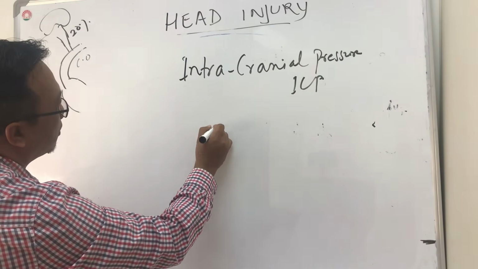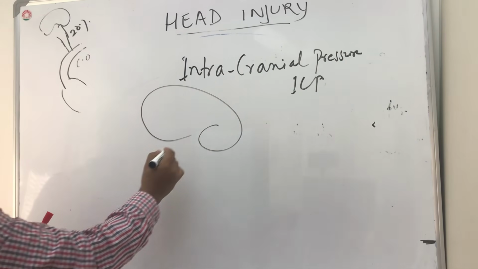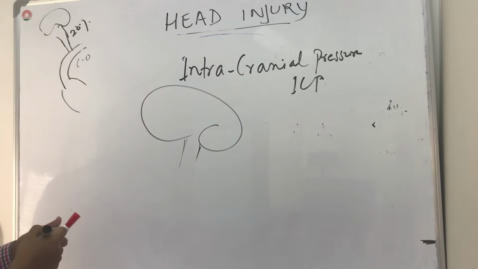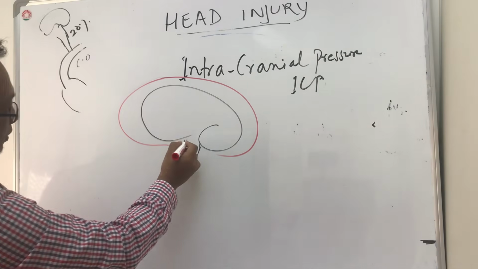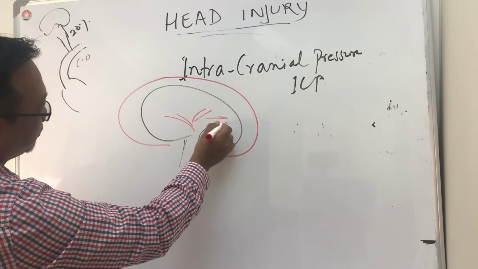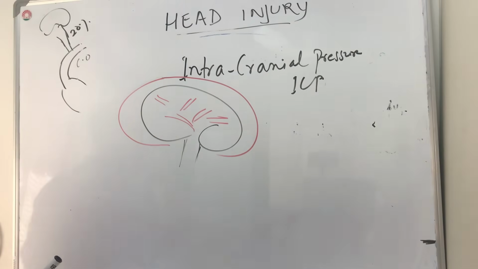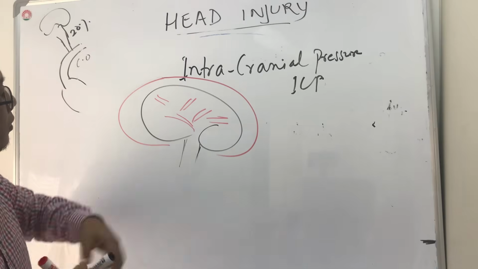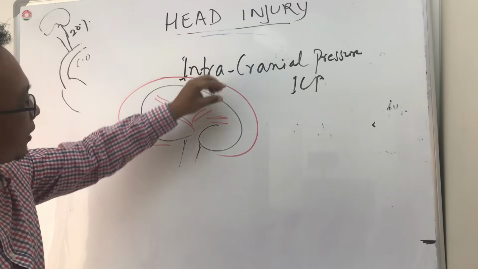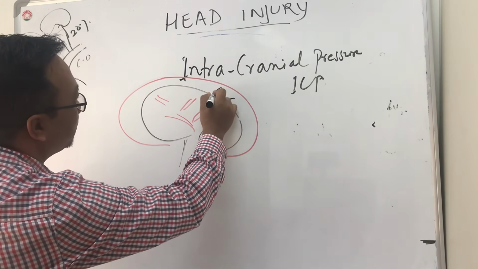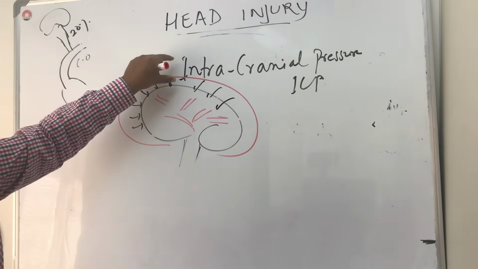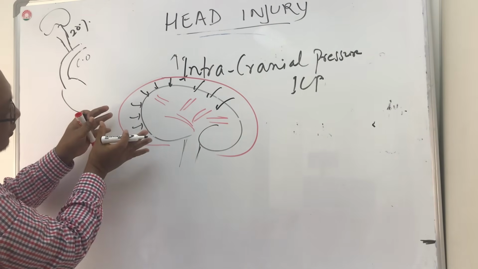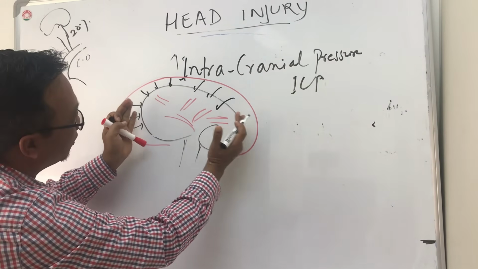So the brain is covered by the skull, and inside the brain we have blood vessels. So what is intracranial pressure? The intracranial pressure is the pressure exerted here, the pressure exerted to the brain by the brain. So if we increase the intracranial pressure, it will push the brain from every side. It will give compression.